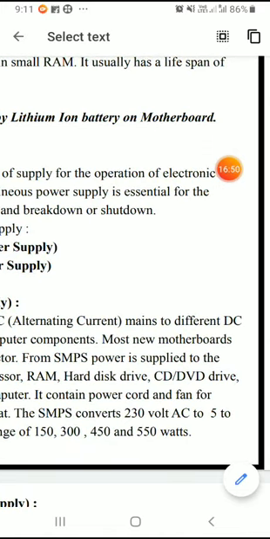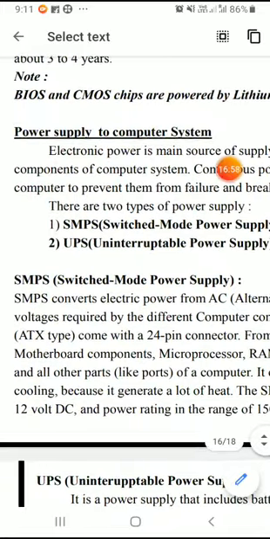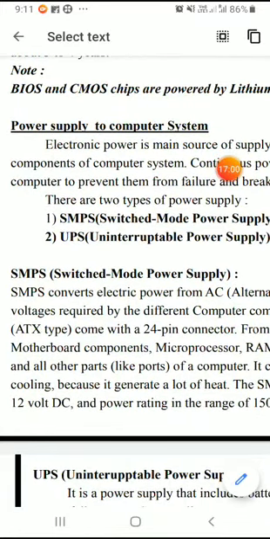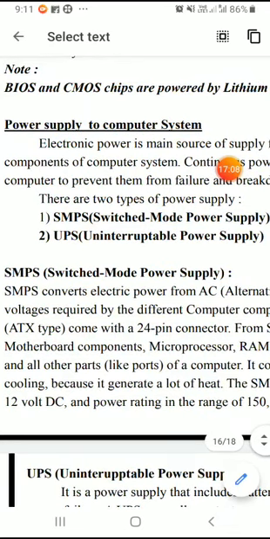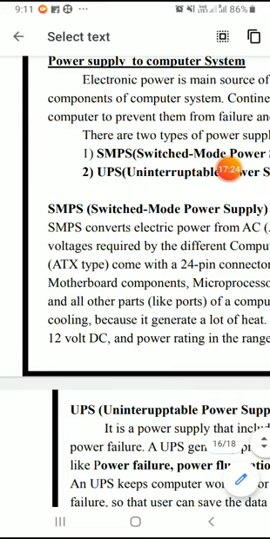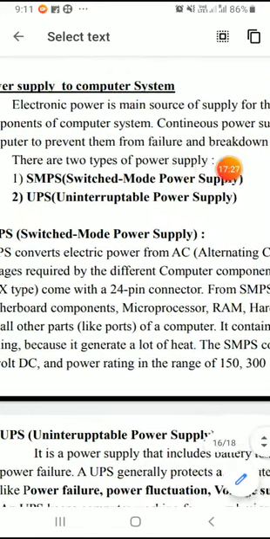As you know, each and every component of a computer system requires DC current. So this SMPS, the switch mode power supply, accepts the AC current from the mains power supply and converts that current into DC, direct current. Usually 5 to 12 volts of DC current is required by all the components of a computer system. This task is carried out by SMPS. So SMPS is responsible for converting AC supply into DC. Then it passes that power supply to various components of a computer system.